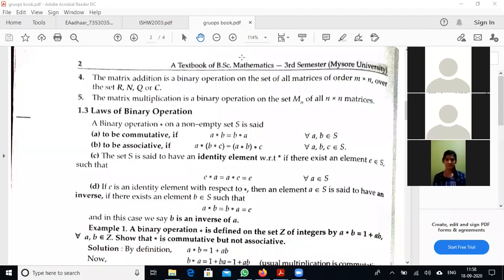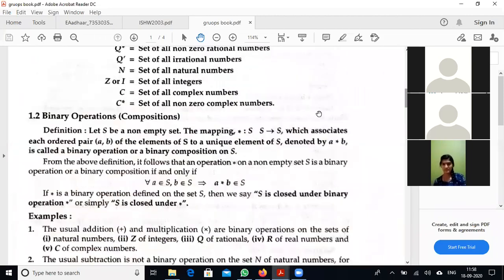That is nothing but a function. Binary operation is a function, which is defined by S cross S to S, which associates an ordered pair A comma B to a unique element of S, and it is denoted by A star B. This is the definition of the binary operation.